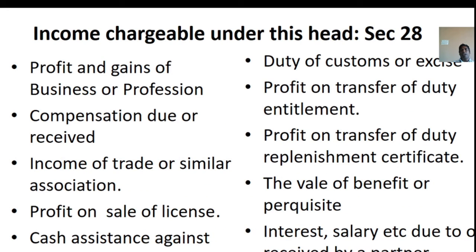Following are the incomes which are chargeable to tax under income from business and profession under section 28. Profits and gains from business and profession. Income arising to any assessee by way of profits and gains from business and profession carried on by the assessee any time during the previous year is chargeable to tax under the head of income from business.